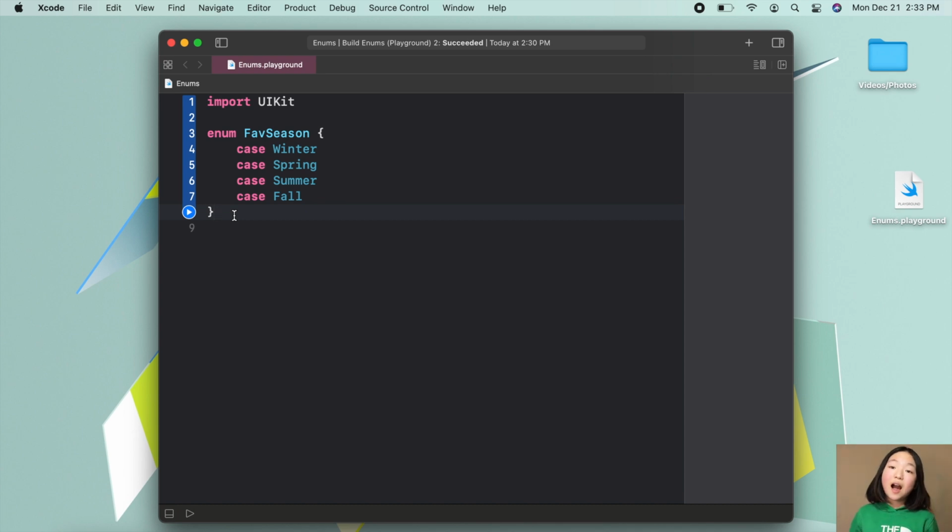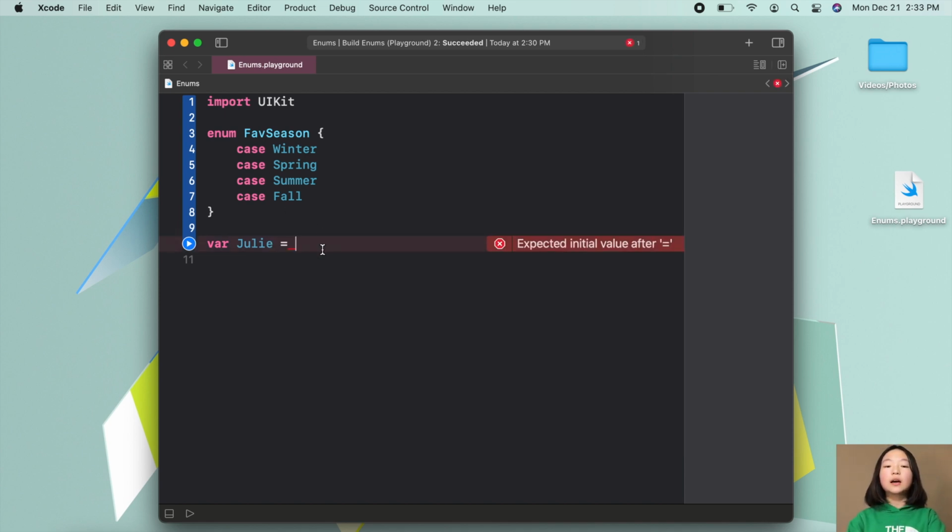Now let's see how we might set a variable to a value that has a data type of our new enum. So I'll create a variable and call it julie, and have julie equal to, let's say Julie's favorite season is spring.